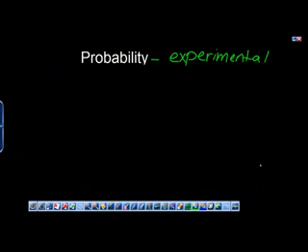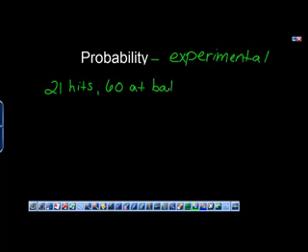A baseball player got a hit 21 times in 60 at-bats. So the player got 21 hits, and they were up to the plate 60 times. Let's find the experimental probability of his getting a hit. So again, we write that as P for probability, and this time we're looking at getting a hit.